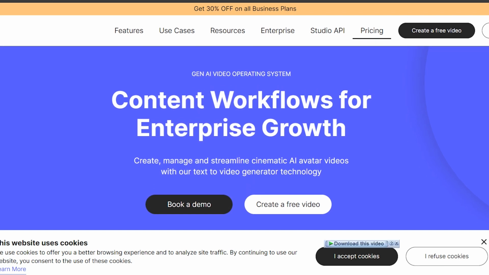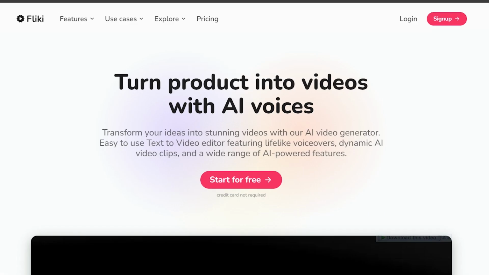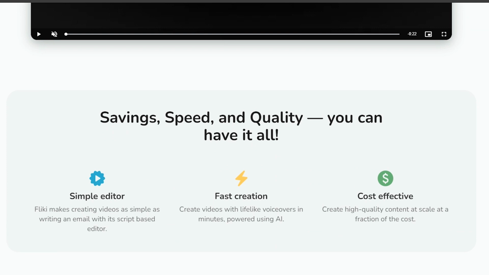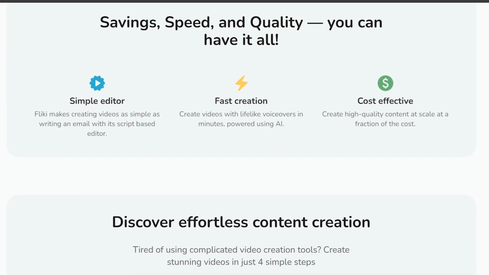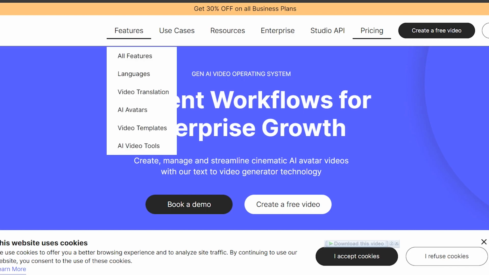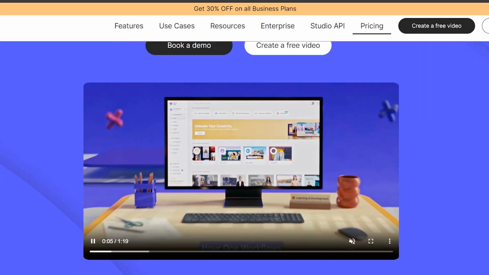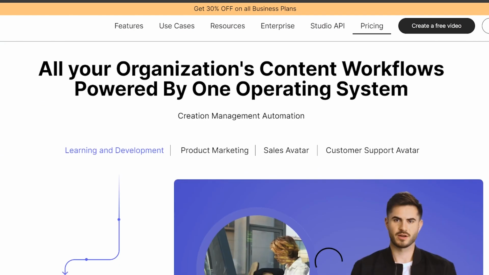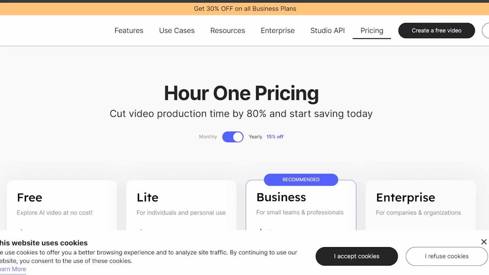Let's start by comparing the features of Fliki AI and Hour One. Fliki AI offers a wide range of templates and customization options, allowing you to create professional-looking videos with ease. On the other hand, Hour One focuses on simplicity and ease of use with a streamlined interface and quick video generation process. Both Fliki AI and Hour One offer a free plan at $0.